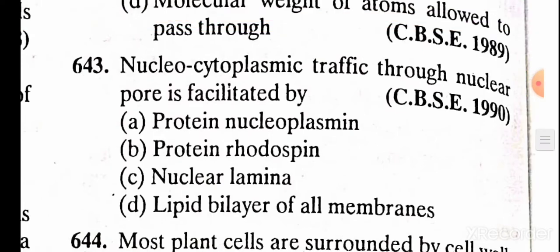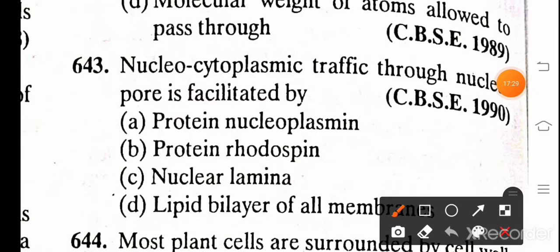Nucleocytoplasmic traffic through nuclear pore is facilitated by: A. Protein nucleoplasm, B. Protein rhodopsin, C. Nuclear lamina, D. Lipid bilayer of all membranes. And the correct answer is C, nuclear lamina.